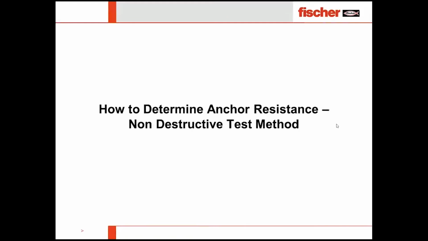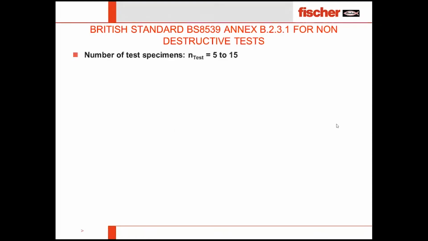Now if in the site it is restricted for the destructive test, we should go with the NDT, which is non-destructive test. How to go for that? We are always having a requirement of the load in the calculation. Based on that, we go for the proof load.